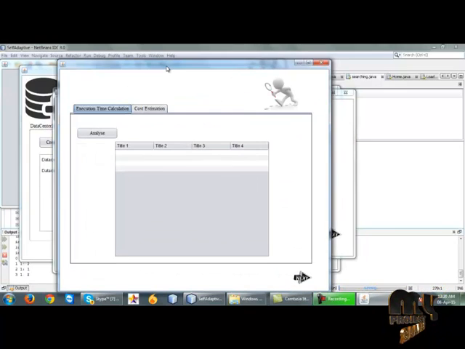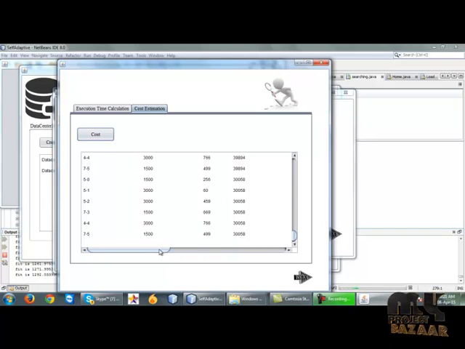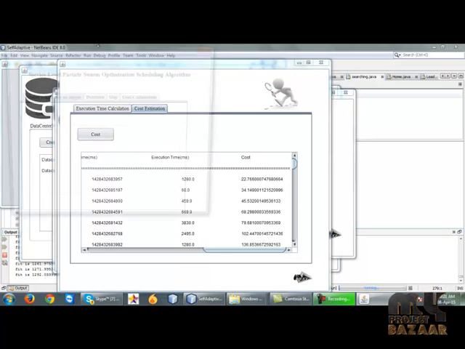After that, every job is allocated to each and every virtual machine, the virtual machine processes its job, and finally we calculate the execution time. We click the analyze button. Each and every job is run on each virtual machine. Here we note down that each virtual machine runs the same job, and finally we find out which virtual machine runs this job with the lowest execution time, and we allocate that virtual machine to the particular job. Then we calculate the cost for the job and click the next button.